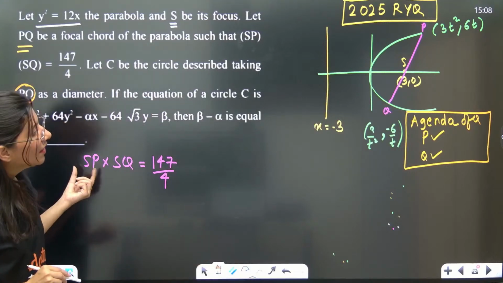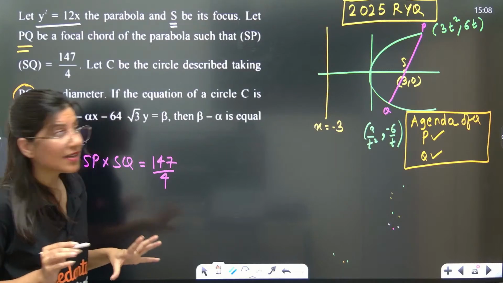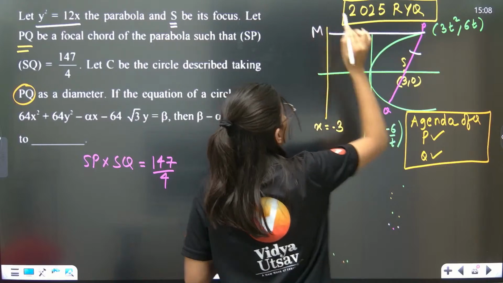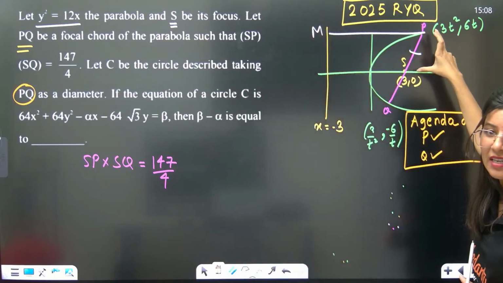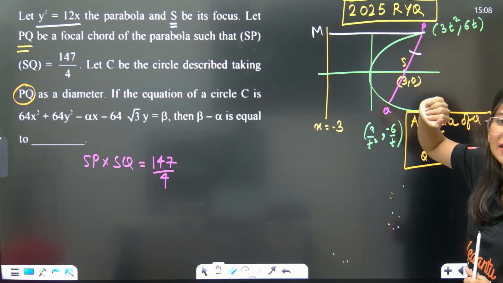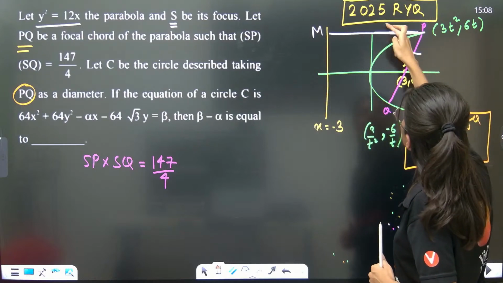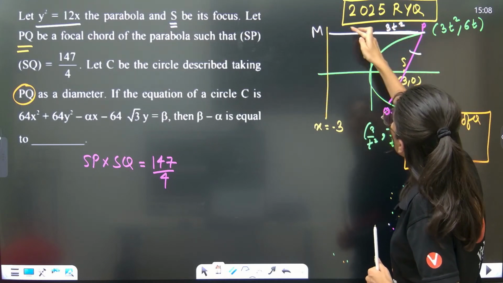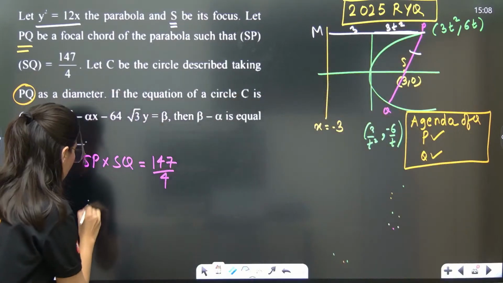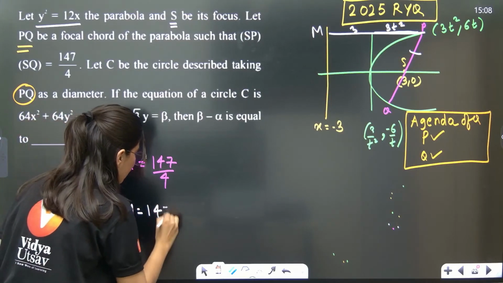SP is what? SP is, now understand. SP is equal to PM, because the distance between the point and the focus is equal to the distance between the point and the directrix. Okay, so now understand, this distance you can see is 3t square and this distance is 3. So SP is nothing but PM. SQ is QM, which is equal to 147 by 4.